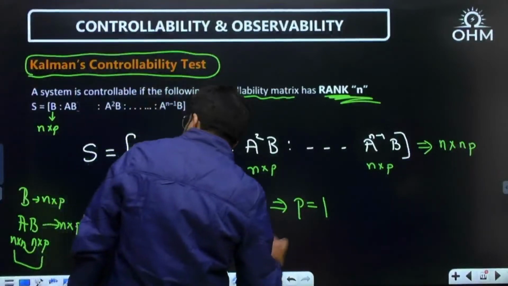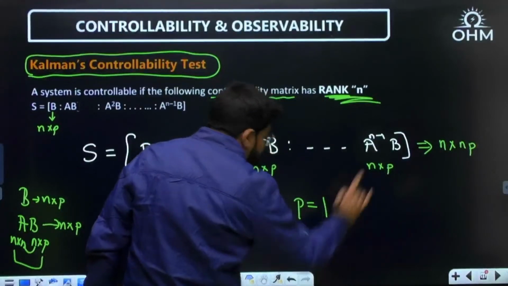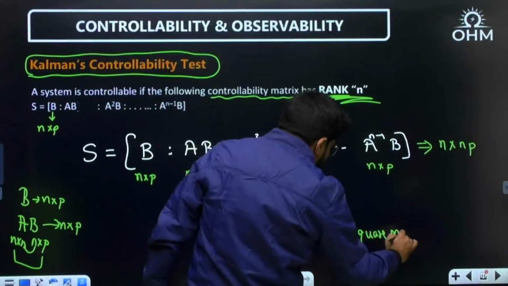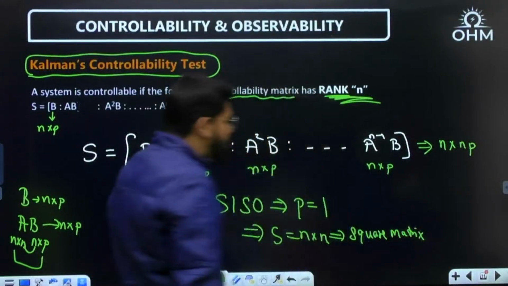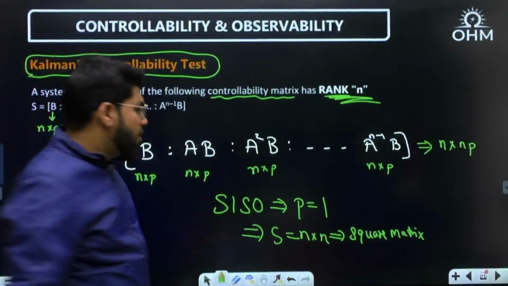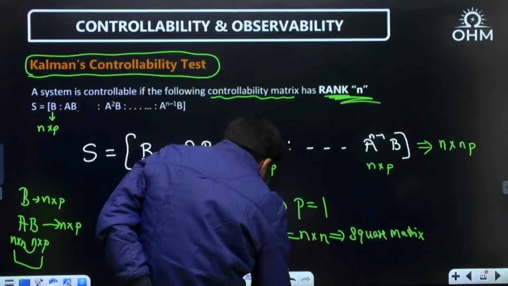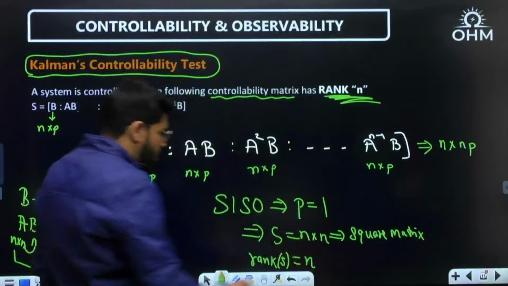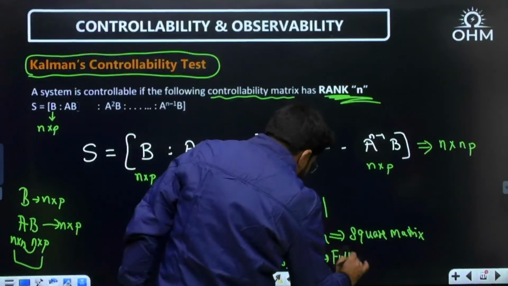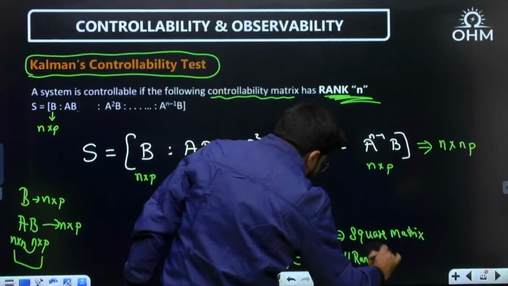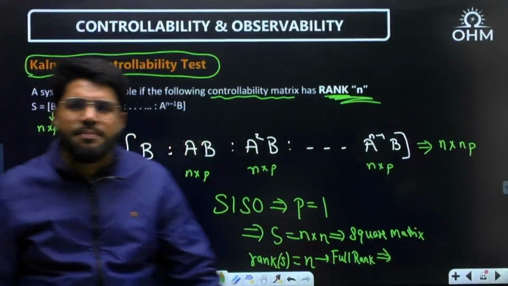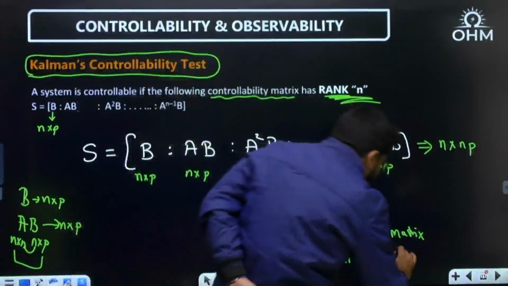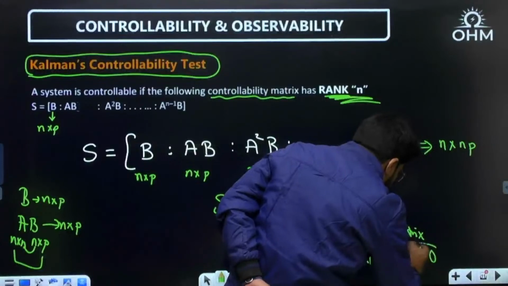If P equal to 1, then the matrix S becomes n cross n, a square matrix. If the question is concerned with a square matrix, the result is very simple. For an n cross n square matrix to have rank n, the full rank condition, you just have to revise basic linear algebra: it should have a non-zero determinant. It should be a non-singular matrix.